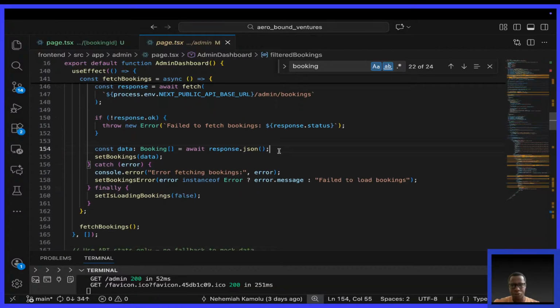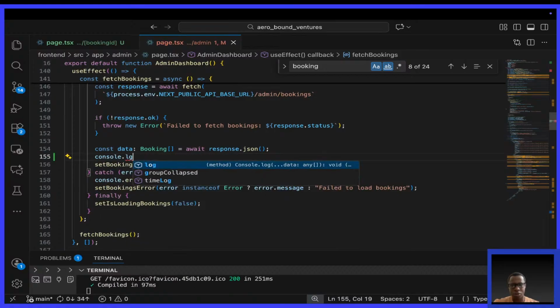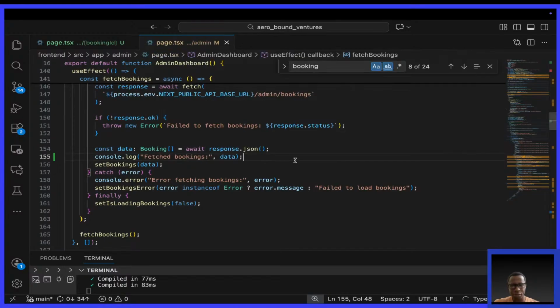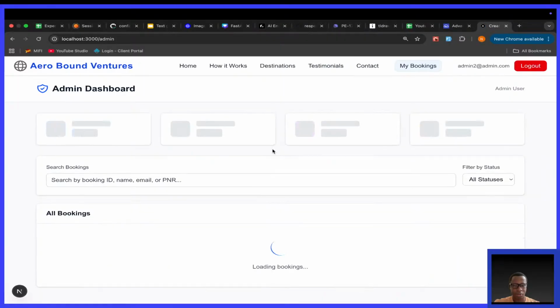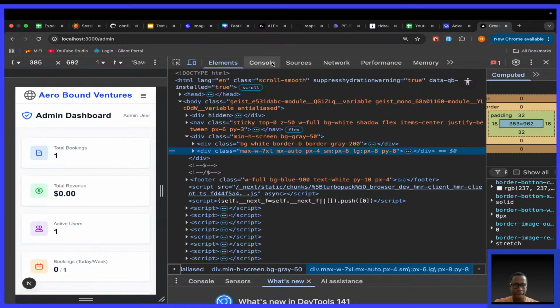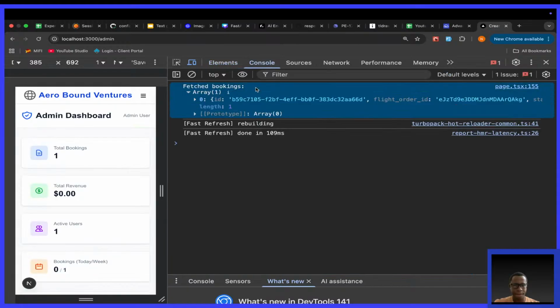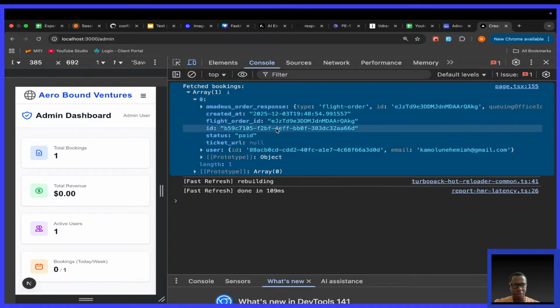I'm going to come down here and do this console.log, fetch bookings data. Refresh. I want to see what's the correct ID. So this is the ID. Okay, so there are two things. This is the flight order ID and this is the booking ID.